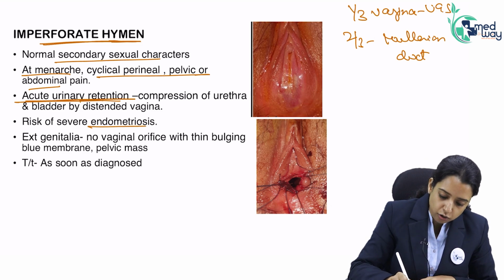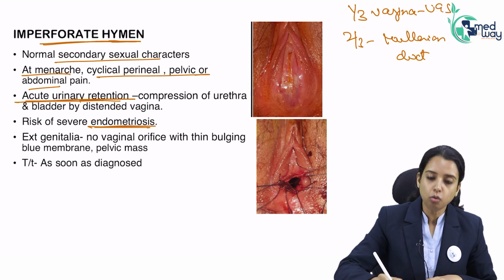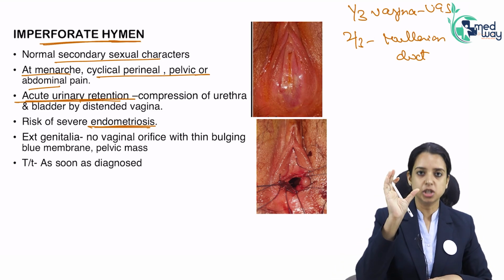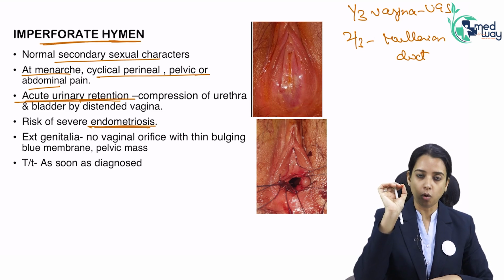Okay. And endometriosis. The question will give you a blue bulge seen in the vaginal orifice. What is it? Imperforate hymen. What will you do?